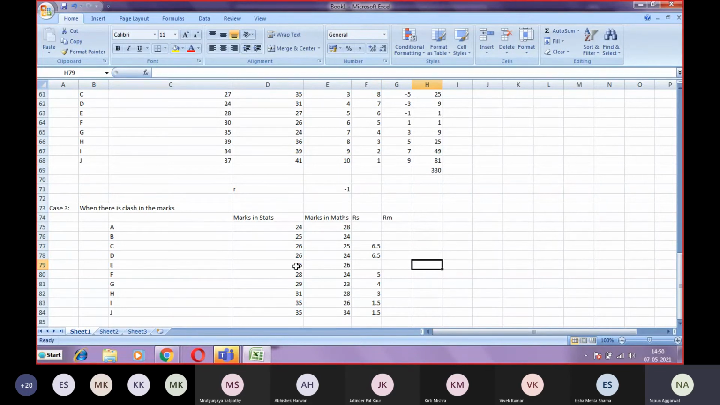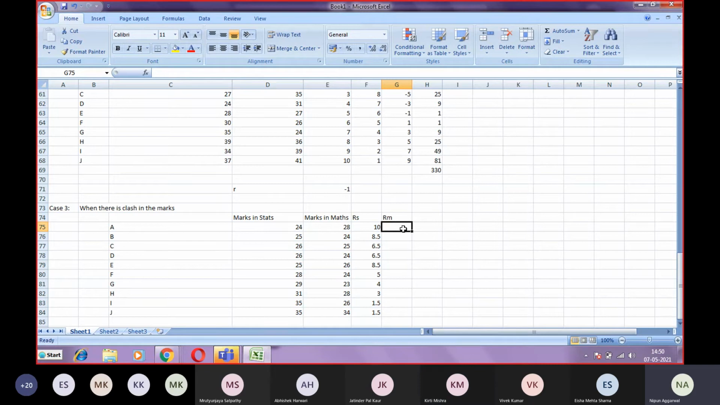Now there is 25. 25 is again with 2. 6 and 7 have already gone, so there is a clash in 8th and 9th. The average of 8 and 9 is 8.5, so both will be provided with 8.5 and 8.5. So 8 and 9 go. Then you are left with 24, that is 10. So in this way you have to give the ranks if there is a clash in the marks. Clear? Yes, sir.